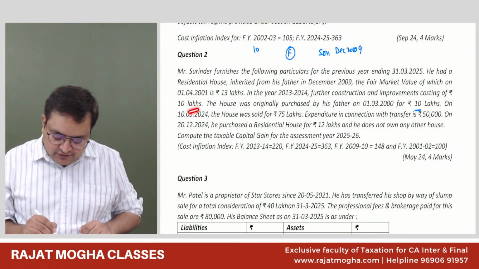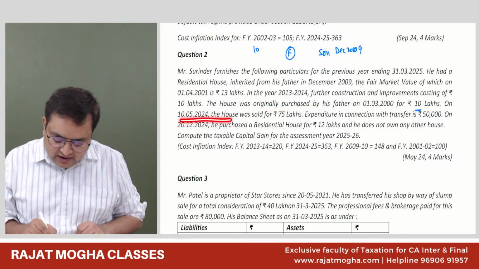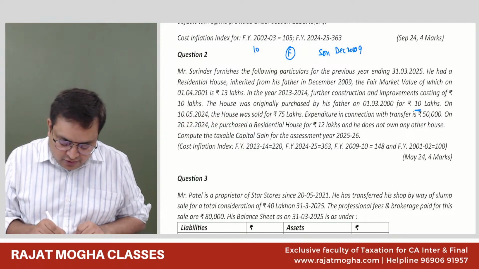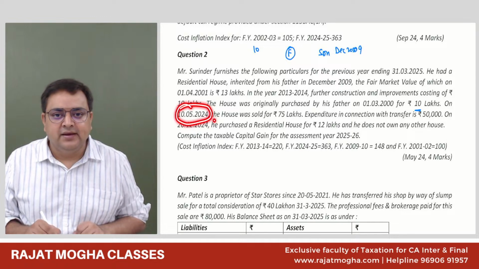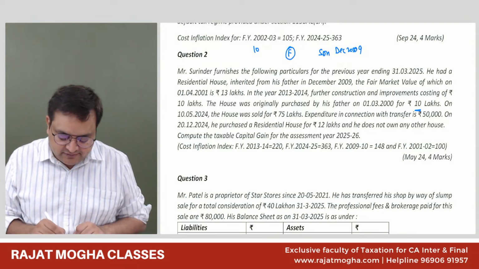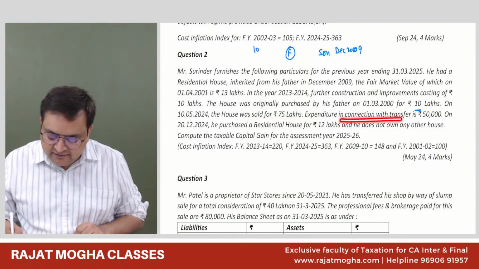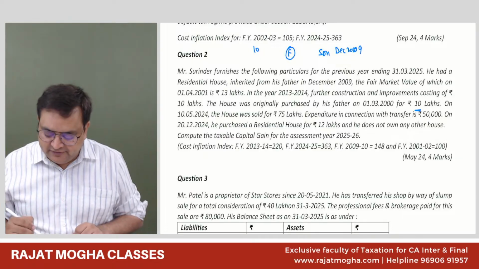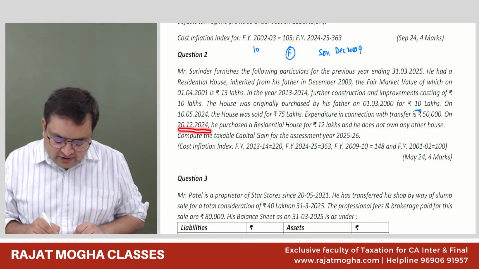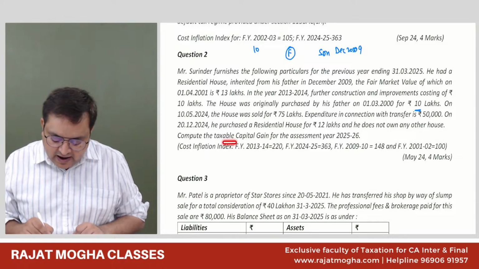Now, there is an improvement also. The house was originally purchased for 10 lakh. On 10/5/2024, the house was sold for 75 lakh. On 10/5/24, please tell me, would indexation be there or not? Yes, this is before 23rd of July 2024. It is pre-budget. Indexation will be there. He sold it for 75 lakh. Expenditure in connection with the transfer is 50,000. Expenses on transfer is also there. In 2012-2024, he purchased another residential house for 12 lakh and he does not own any other house. Compute the taxable capital gain.